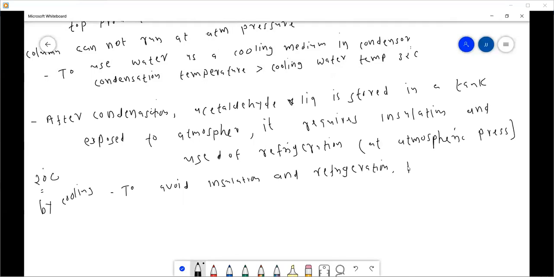the boiling point of acetaldehyde should be increased. Let's say we are keeping it around 50 degrees centigrade.